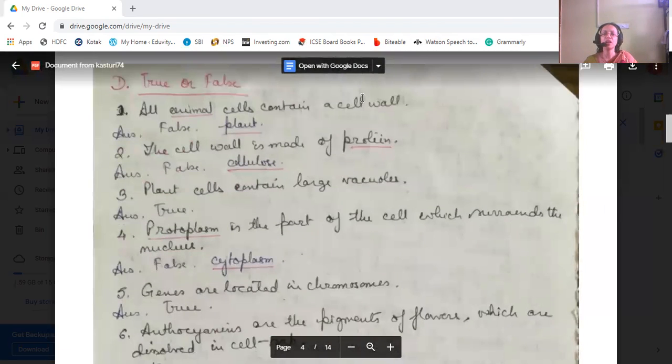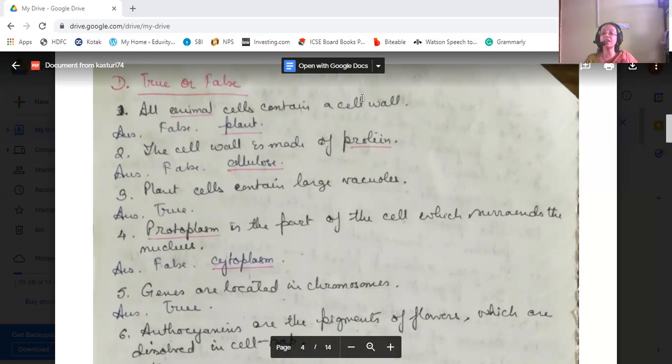Next we come to the true and false. All animal cells contain a cell wall. That's false, because plant cells contain the cell wall, not the animal cells. The cell wall is made up of protein. No, the cell wall is made up of cellulose. So the statement is false.